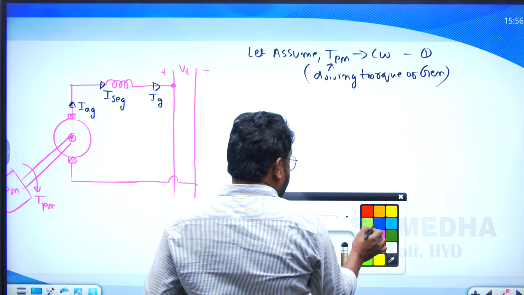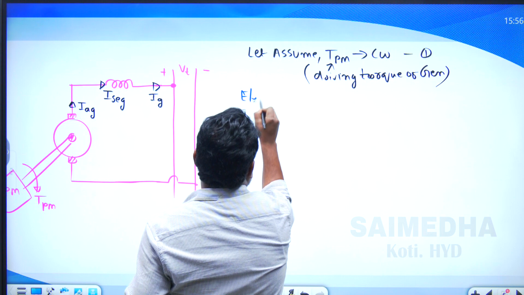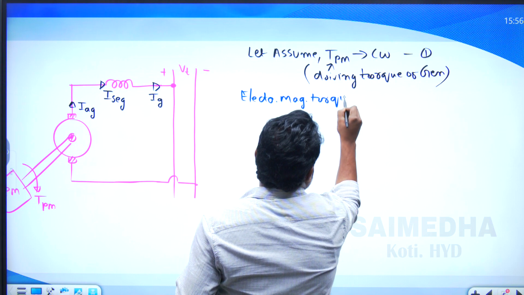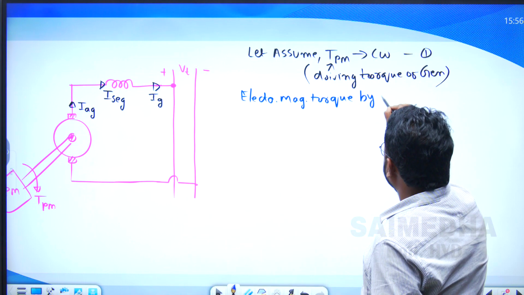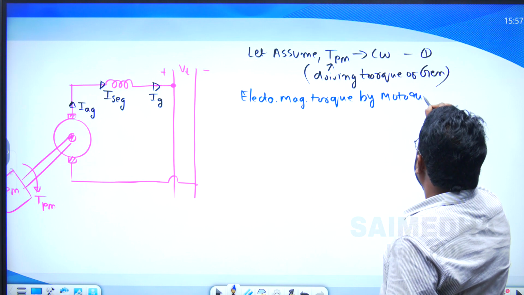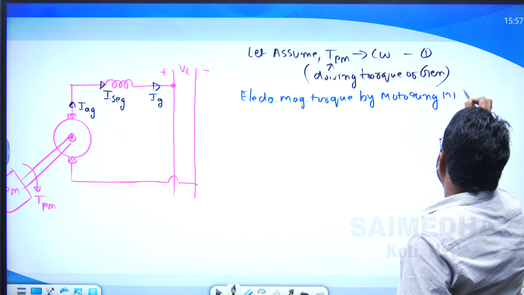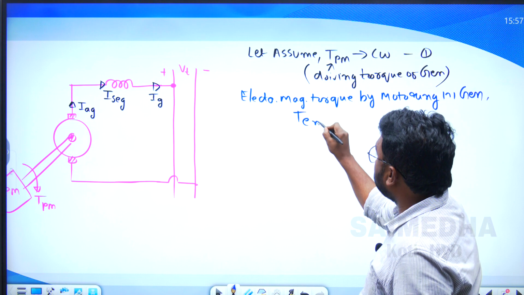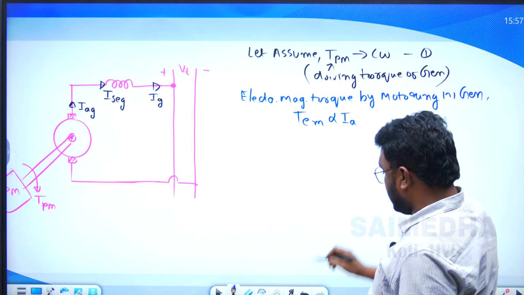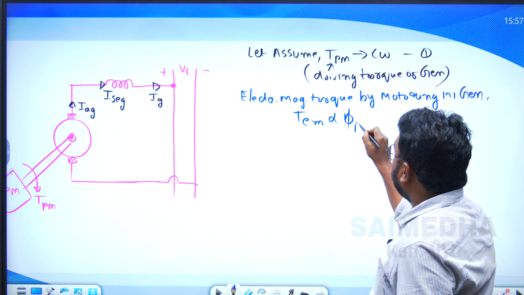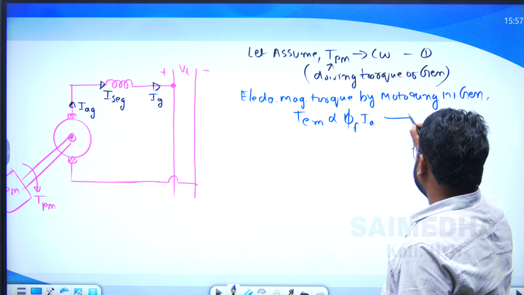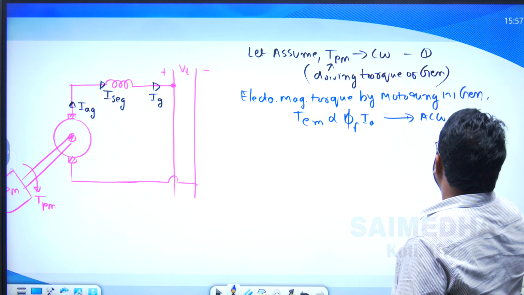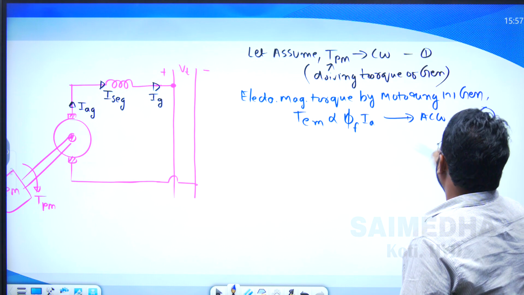So here, the electromagnetic torque by motoring action in the generator is directly proportional to the field flux multiplied by the armature current. In which direction is this? Anti-clockwise. So this is assumed as equation number 2 here.